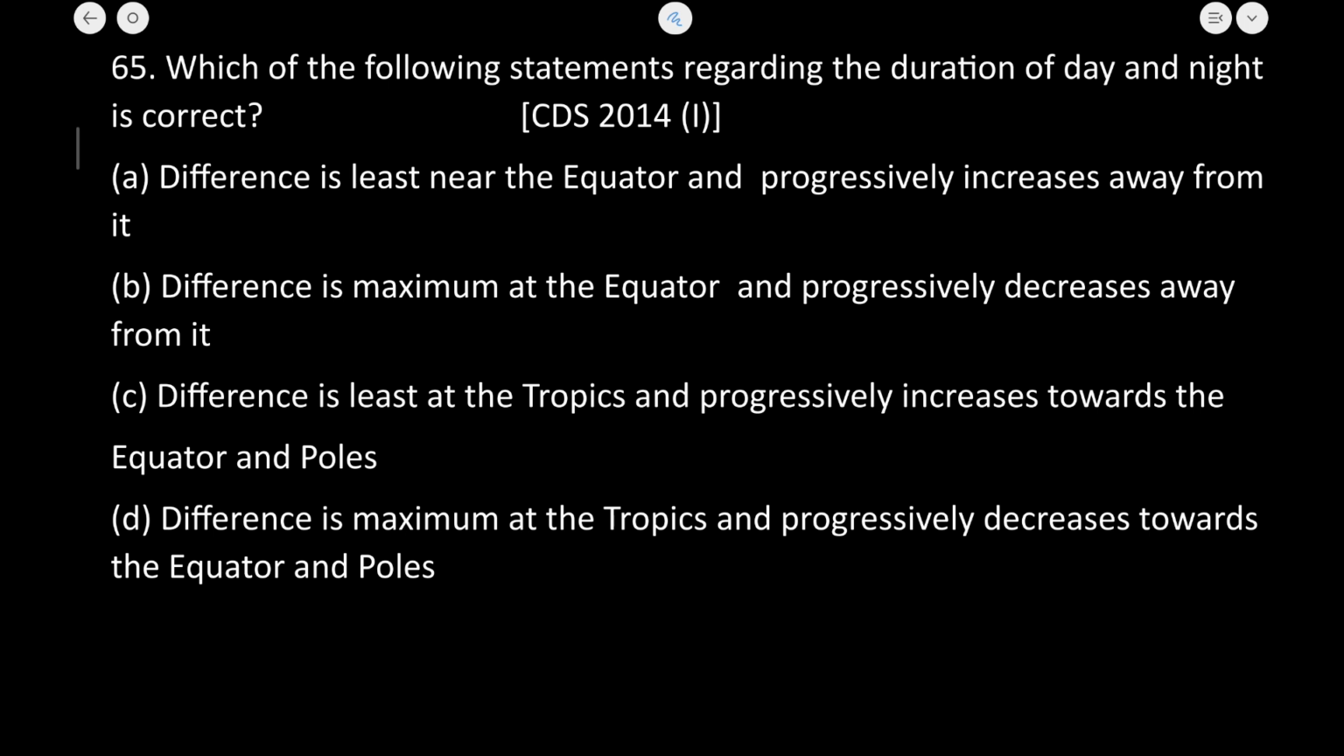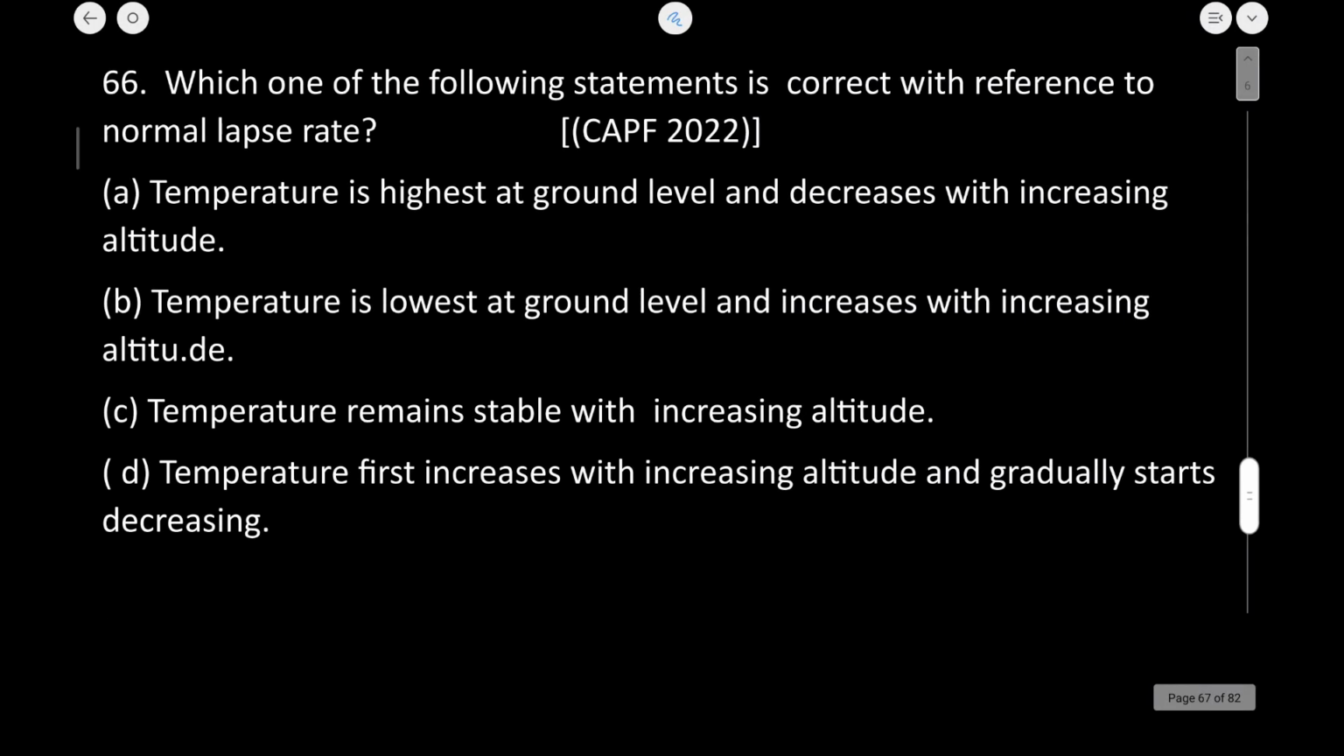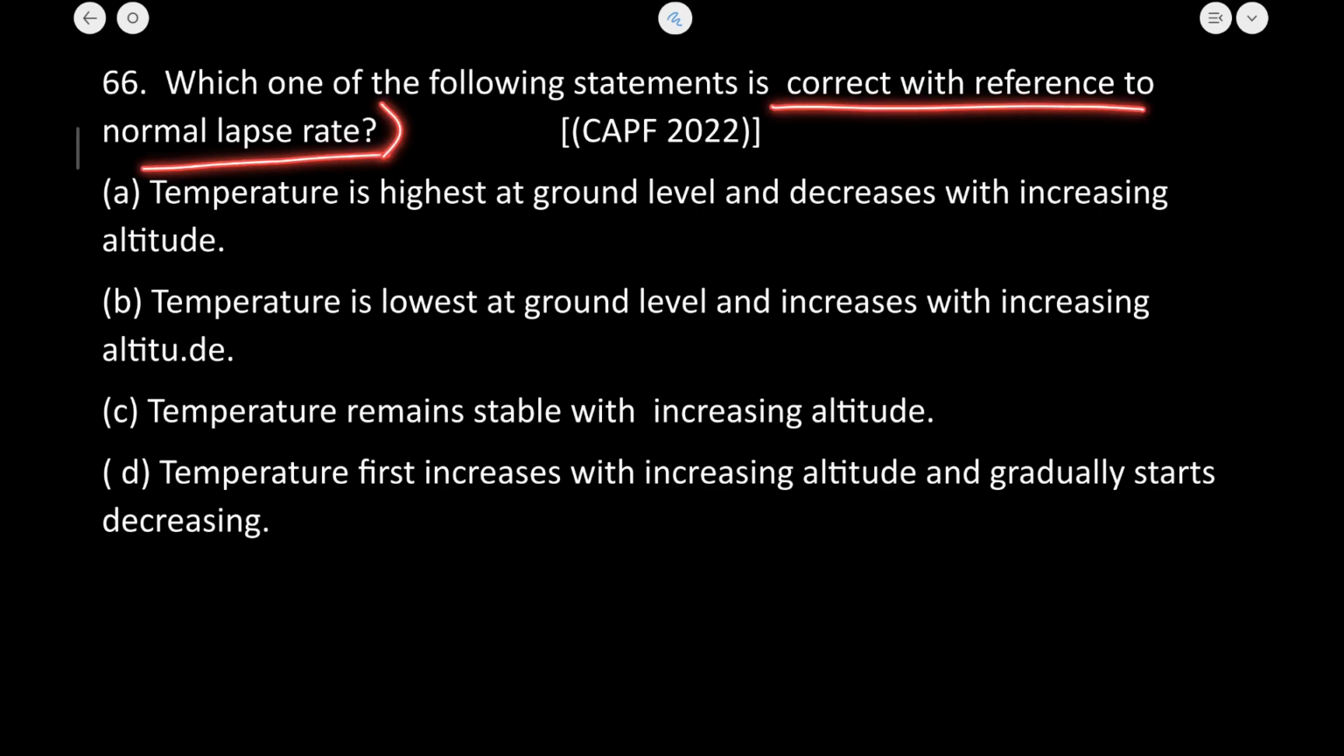Now let me start the next question. This question is related to lapse rate. Which of the following statements is different to the normal lapse rate? First of all you need to know what the lapse rate is. The normal lapse rate is the rate at which the temperature decreases with increasing altitude in the troposphere.